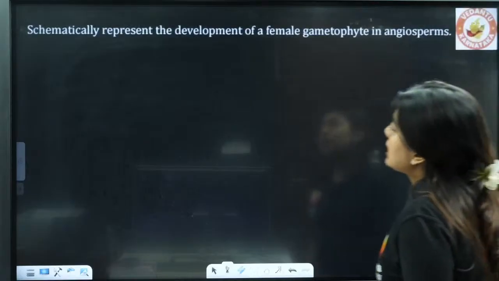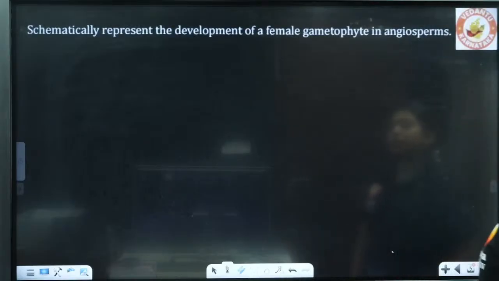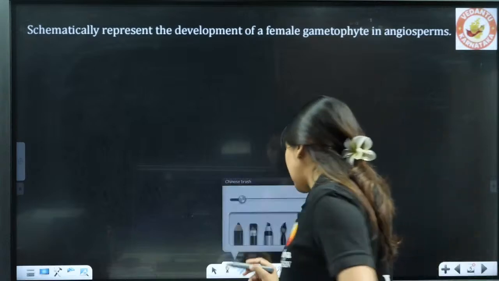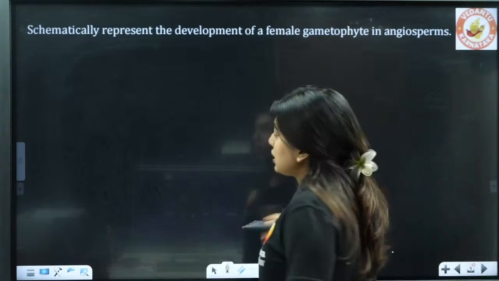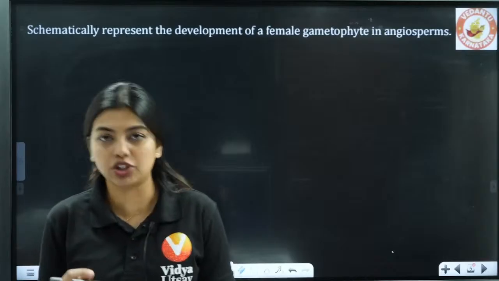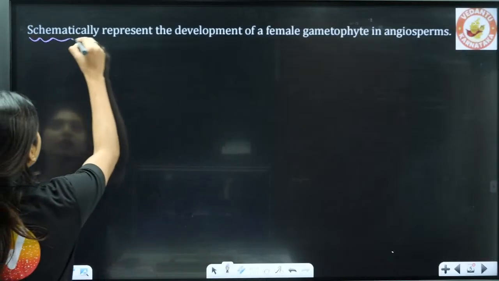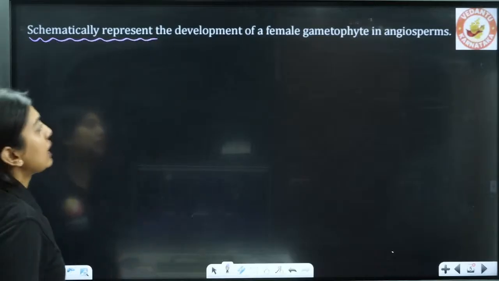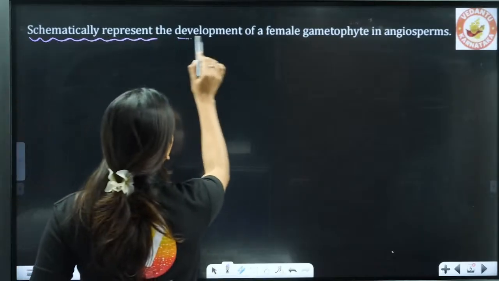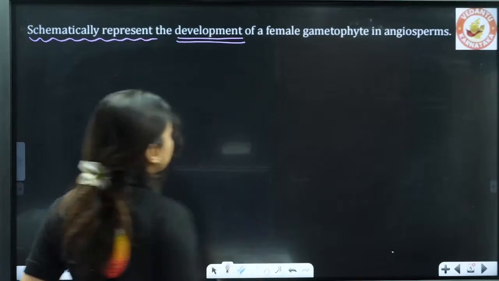Okay, this was the space given for writing it, never mind. Schematically represent the development of the female gametophyte. So at question time, students, please try and understand the question. Because they have given a schematic representation of the development of the female gametophyte.